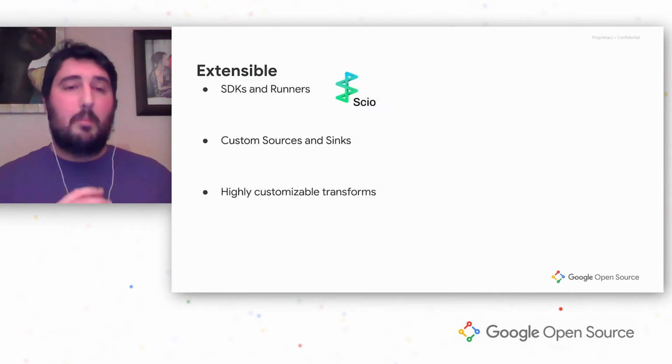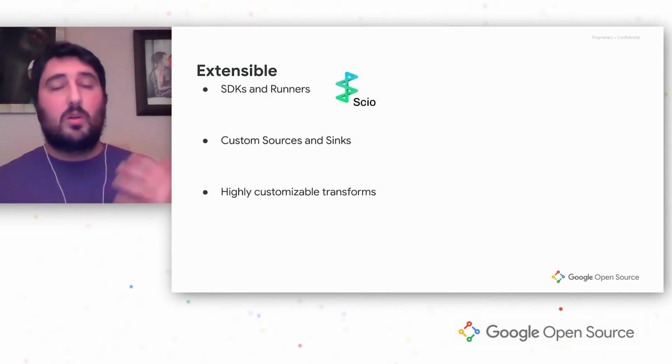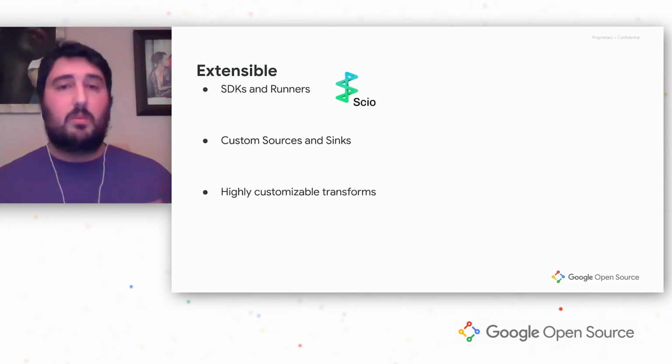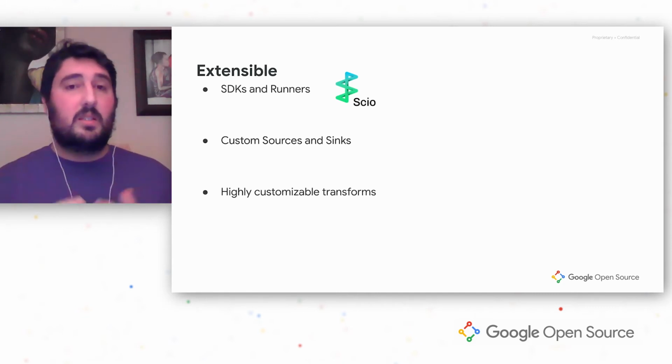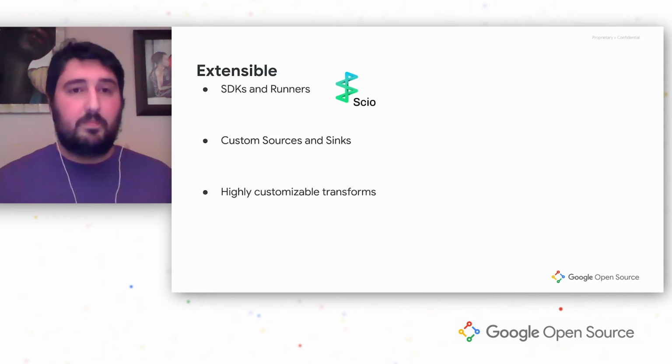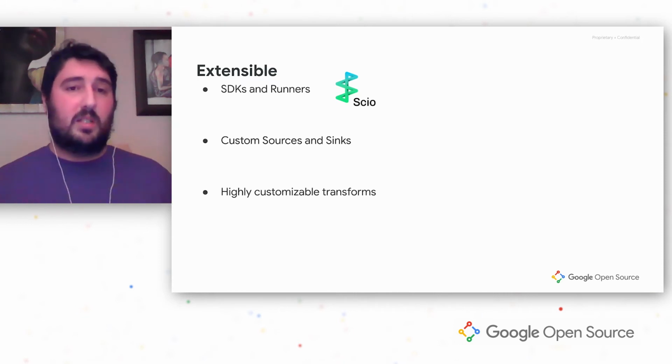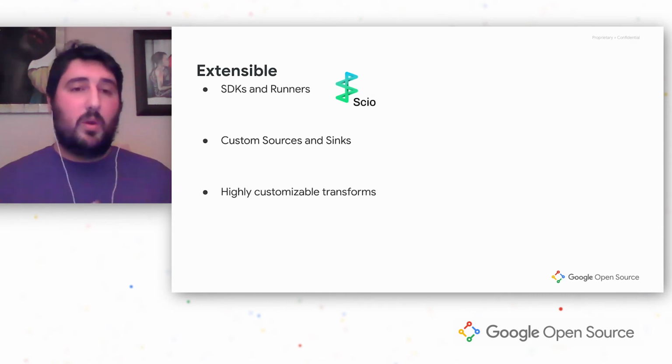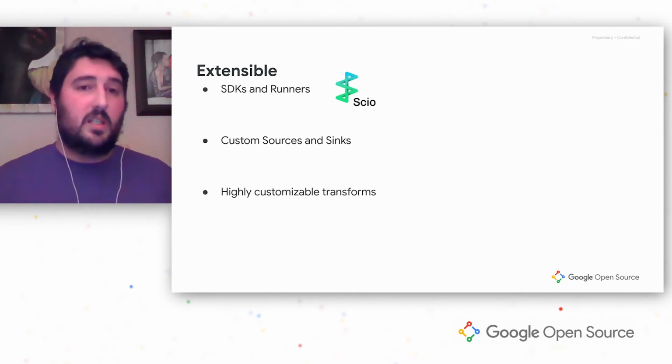And finally, Apache Beam is very extensible. So we can create new SDKs and new runners. One example of those is Scio, which is a Scala SDK written by Spotify. And it is also very customizable. So we can create custom sources and custom sinks in case one of the IOs we need is not yet available in Apache Beam. Let's say that you need to reach an in-house database and we don't have any IO available there, you can create your own source and sinks. And in case you want, you can of course share it with the community.